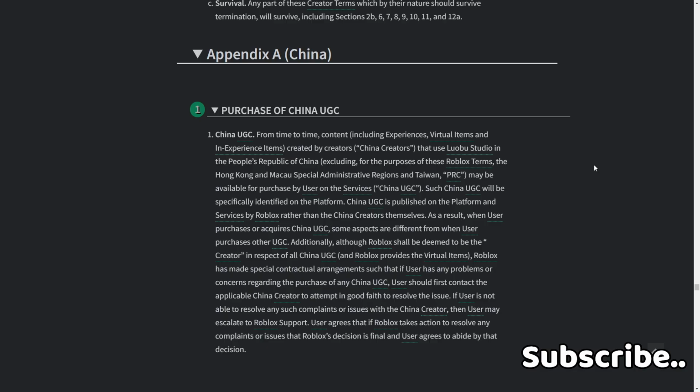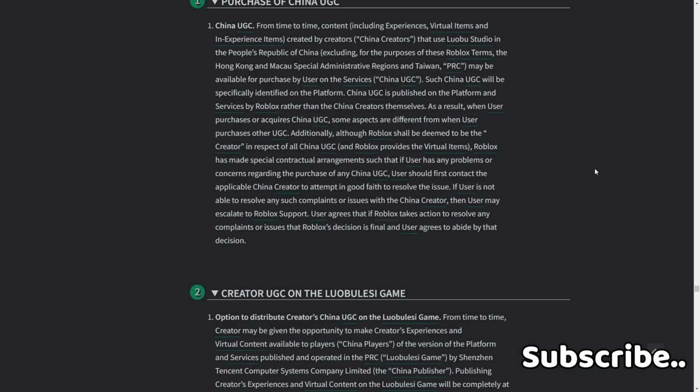provides virtual items, Roblox has made special contractual arrangements such that if a user has any problems or concerns regarding the purchase of any China UGC, the user should first contact the applicable China creator to attempt in good faith to resolve the issues. If the user is not able to resolve any such complaints or issues with the China creator, then the user may escalate to Roblox support. User agrees that if Roblox takes action to resolve any complaints or issues, Roblox's decision is final, and the user agrees to abide by that decision.